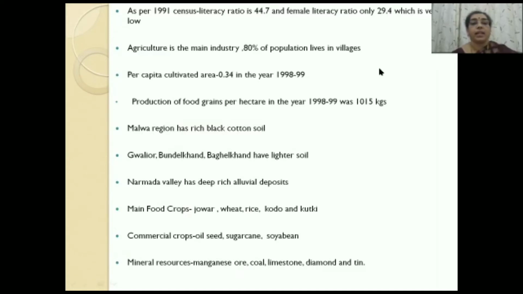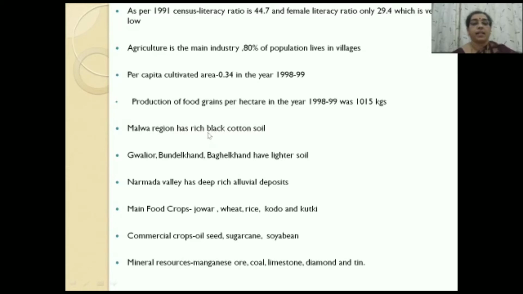As per the 1991 census, the literacy ratio is just average, and the female literacy ratio, which is only 29.4, is rather low. Agriculture is the main industry of the state, and 80% of the population lives in villages. The per capita cultivated area in the year 1998-99 was 0.34. Production of food grains per hectare in the year 1998-99 was 1015 kilograms.